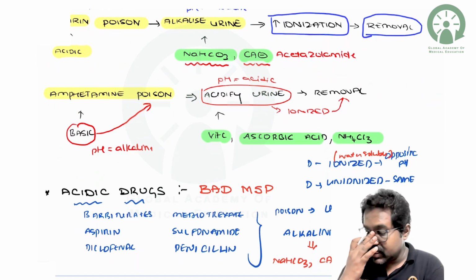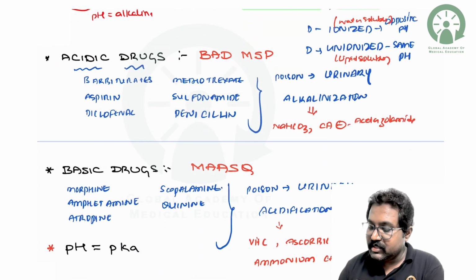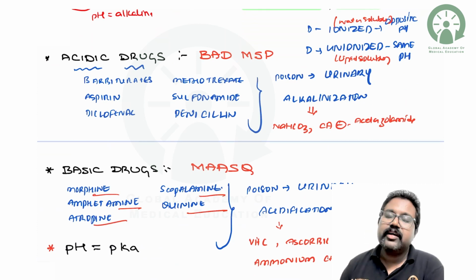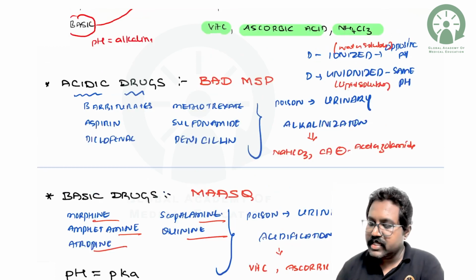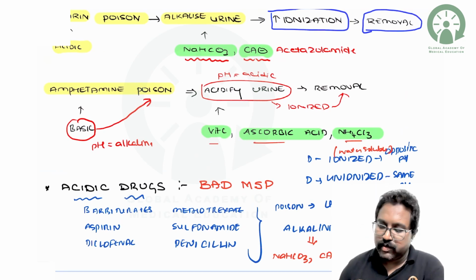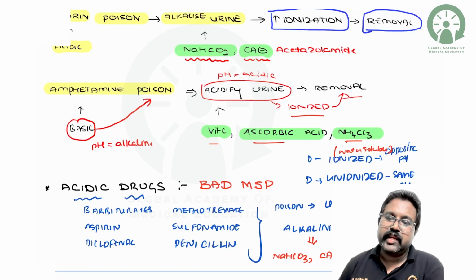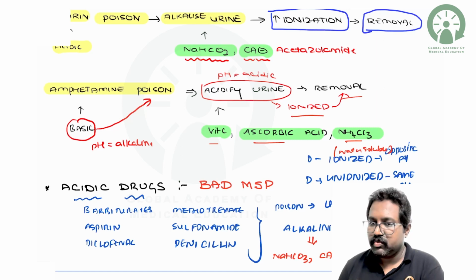Next comes the amphetamine poisoning. Amphetamine, as we discussed, one of the peculiarities that you should remember is all the basic drugs are ending with what? Can you make out? INE. So INEs are nothing but the basic drugs. You need to go for urinary acidification. It can be done by vitamin C, ascorbic acid, and ammonium chloride. Thereby the same thing will occur, that is, it gets ionized and it will be removed because of the water soluble compound.